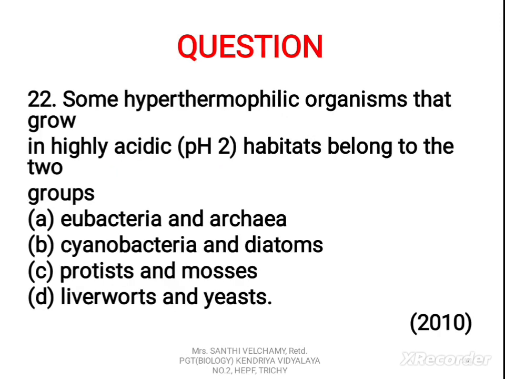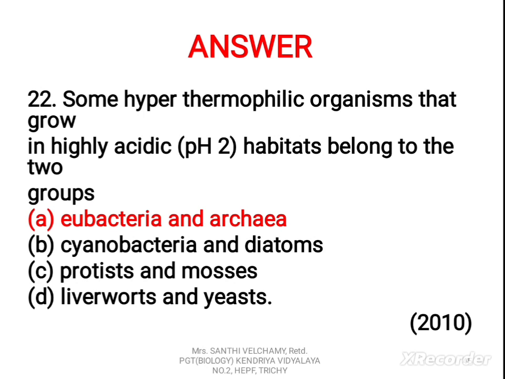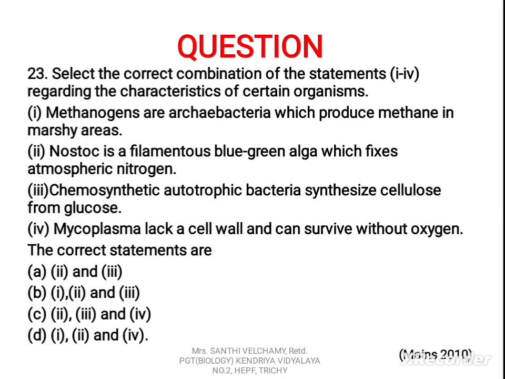The 22nd question. Some hyperthermophilic organisms that grow in highly acidic, that is pH 2 habitats belong to the two groups A. Eubacteria and Archaea, B. Cyanobacteria and diatoms, C. Protists and mosses, D. Liverworts and yeasts. The correct answer is A. Eubacteria and Archaea.